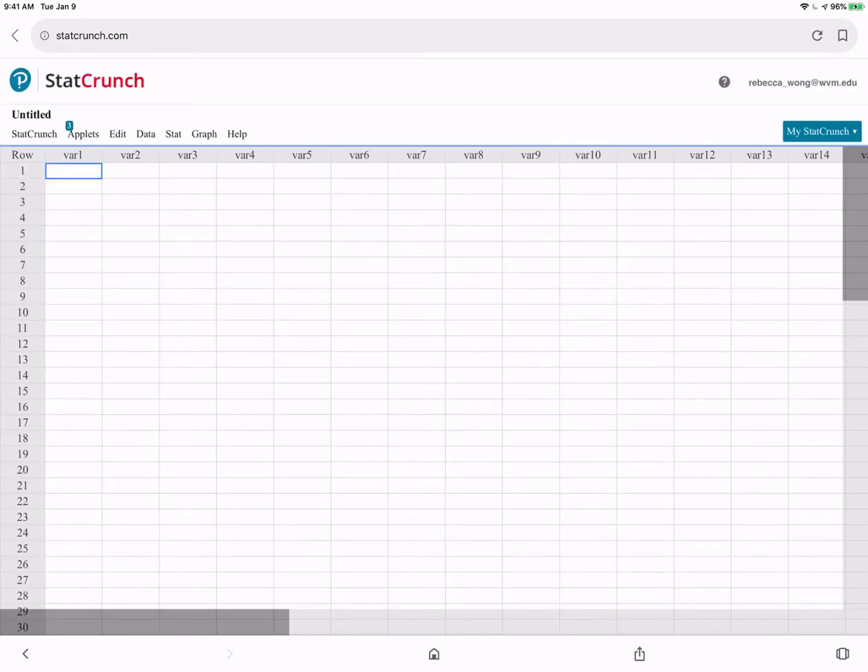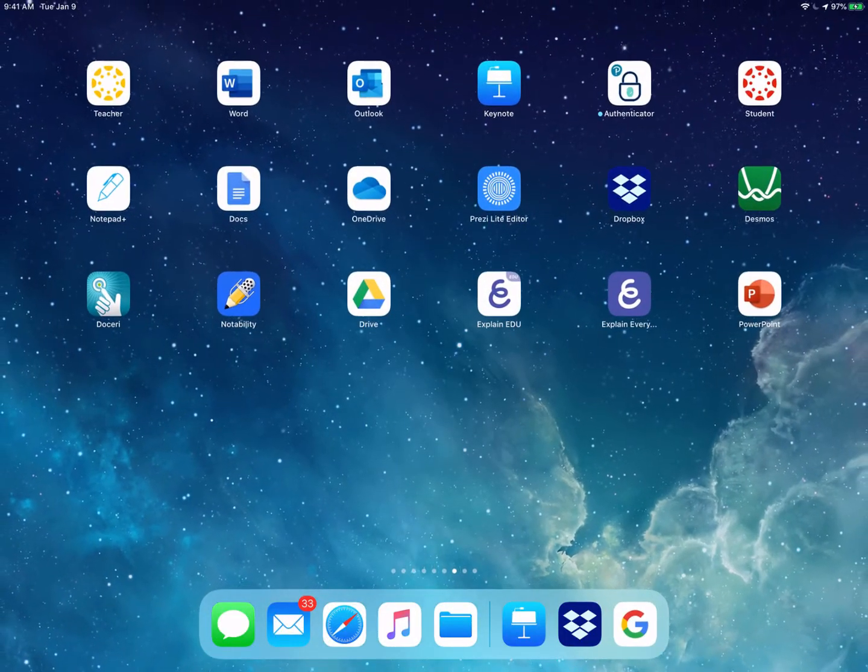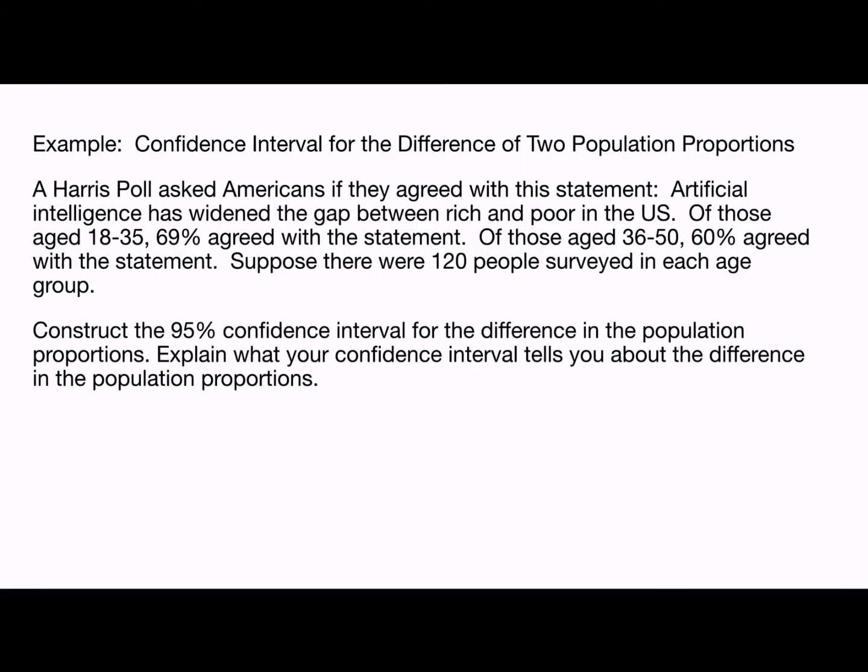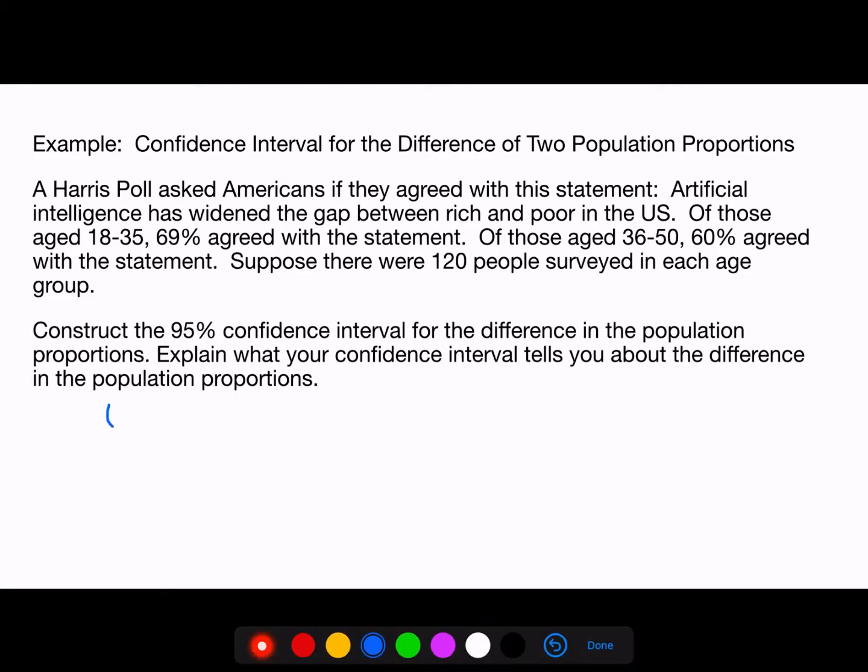Let's go ahead and record that and talk about what it means. When we put our data into our technology, we got a confidence interval with a lower limit of negative 0.029 and an upper limit of 0.212.